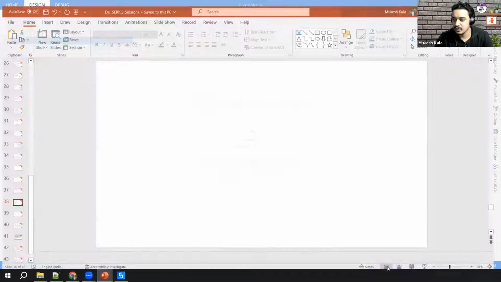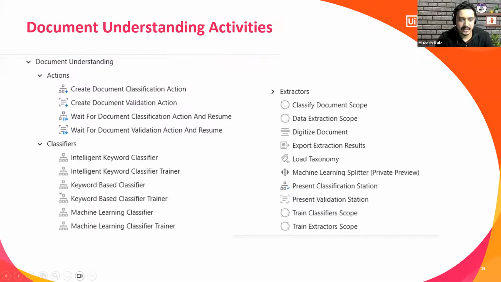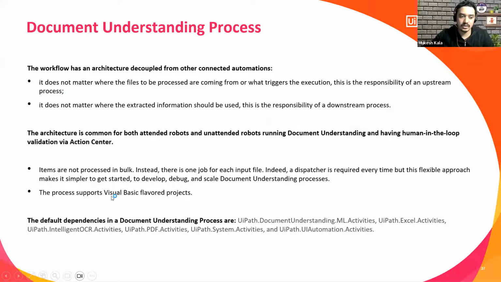So meanwhile, I want to show you what exactly the dependencies are, right? Let's say in case you do not plan to use the DU template, you can create a solution and you have to use all these dependencies. So what is happening in the background? My automation would be downloading UiPath DU ML activities, Excel activities, to do the Excel manipulation, read range and all the stuff. Intelligent OCR, PDF activities to read the PDF, read PDF with OCR, system activities to read the data from file and folder, UI automation activities in case I require something, right? So whenever you use the document understanding process, it is going to download all these dependencies, right?